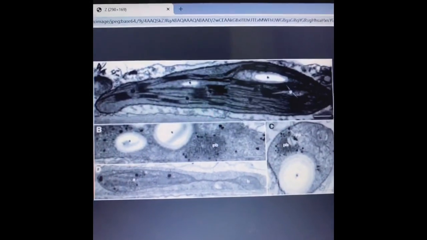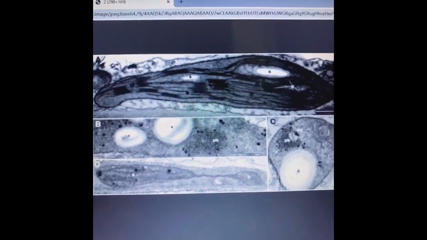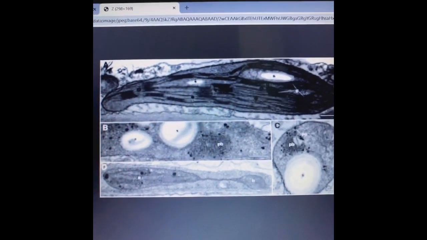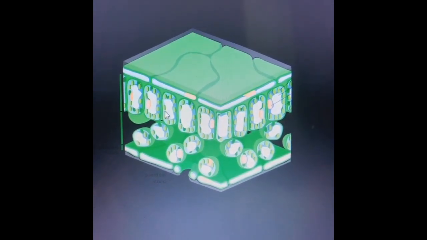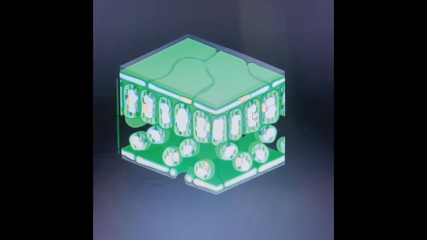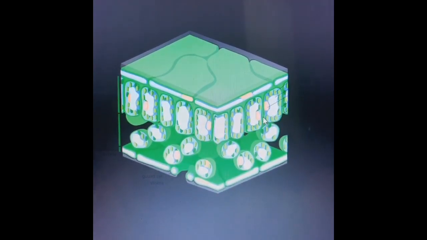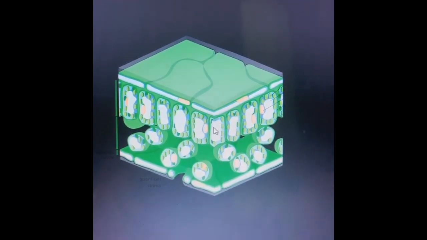This is how a plastid appears in an electron micrograph under the electron microscope. If this is the transverse section of a leaf, you see the upper layer of cells of the leaf, they all have so many chloroplasts arranged, and this is the reason the surface of the leaf appears green in color.